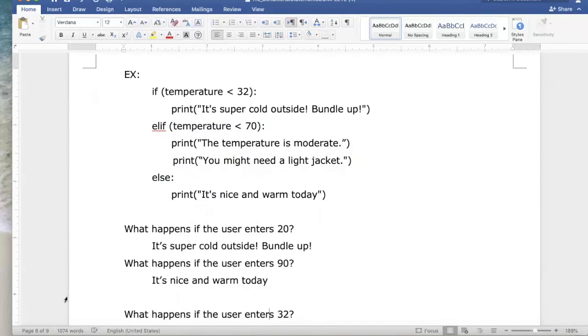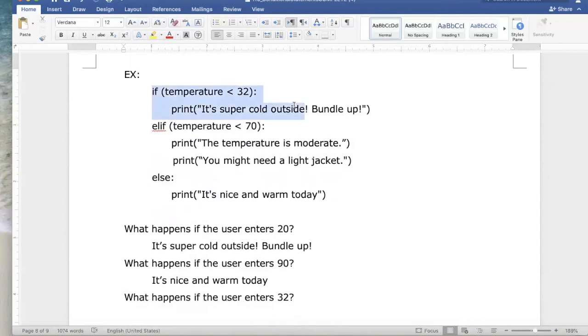Our last example, suppose the user enters 32 exactly. So the computer's going to check to see is 32 less than 32, and that's false. So we're not going to do this first block. Is 32 less than 70? That is true. So in this case, it's going to do all the statements that are associated with this else if block. And there's two things that it'll print out.